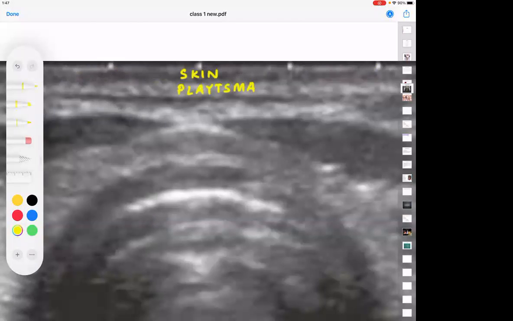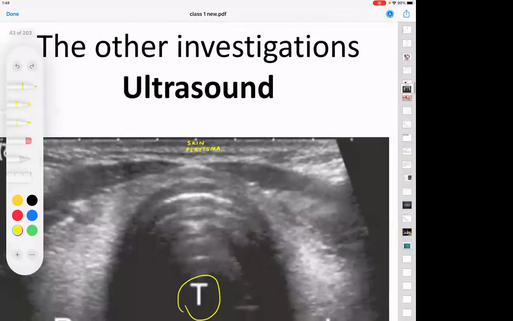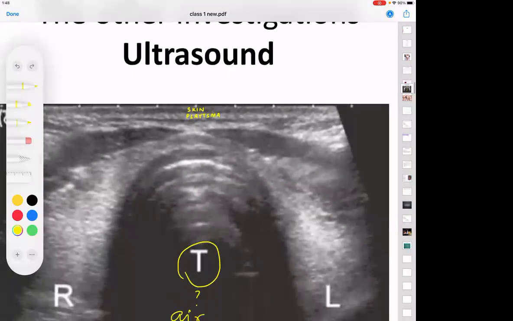And then there is another black line. What is this black line? Subcutaneous tissue? No, sir. It is the investing layer of the deep cervical fascia. And after the investing layer of the deep cervical fascia, we have a little amount of two muscles along with the white colored fat. That means we have this space and we have this space.